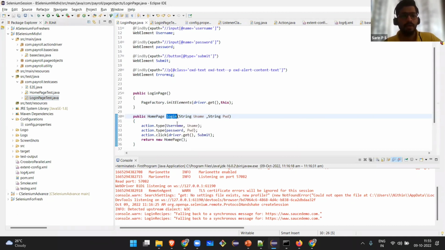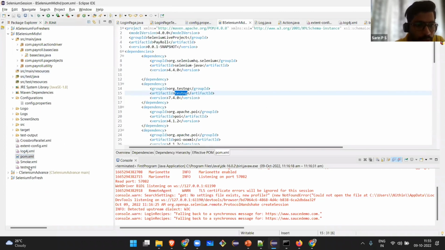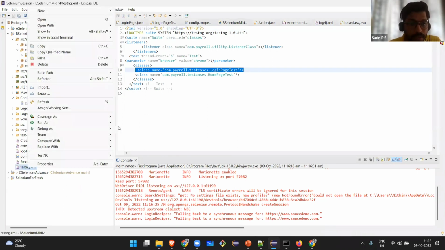Now when you have the test cases ready, and if you have added the testng dependency, you will have this testng.xml file created. Once the test cases are ready, if you want to run multiple test cases, you have to list them here: test cases home, test cases login page. Right click, run as testng.